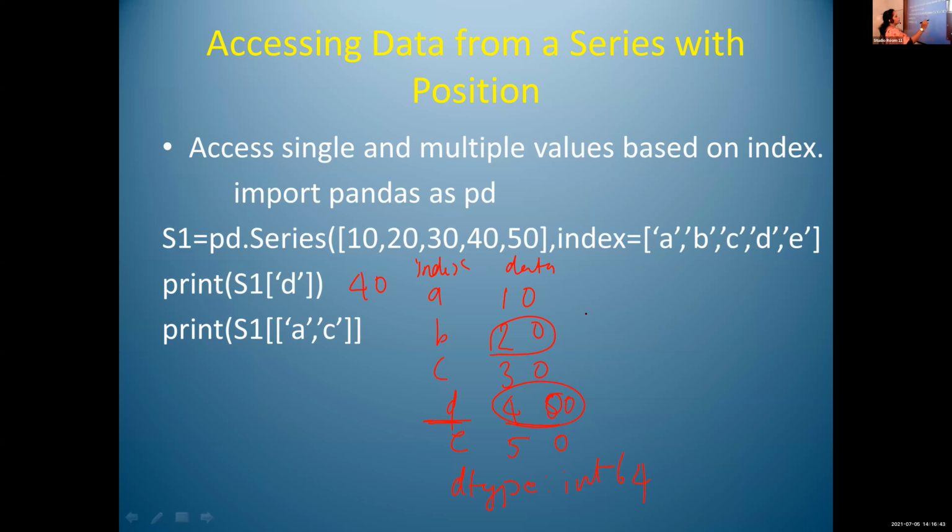Print, normal bracket, s1 within square bracket, B. Because I want to print 20, and the index value of 20 is B. So to print 20 using the index value, print s1 of B. Is it clear, Anthony?